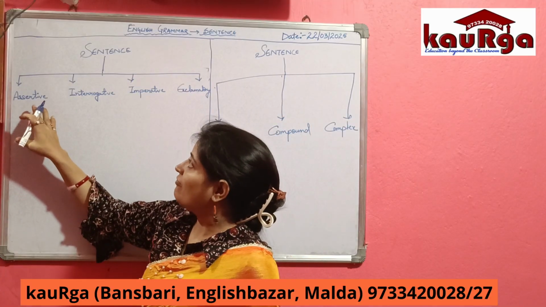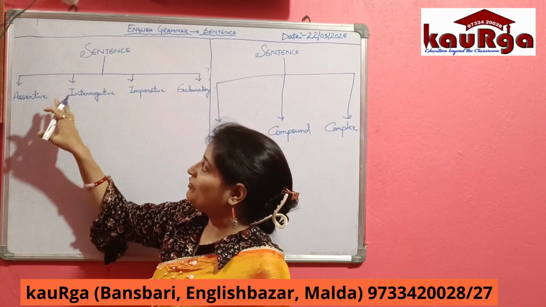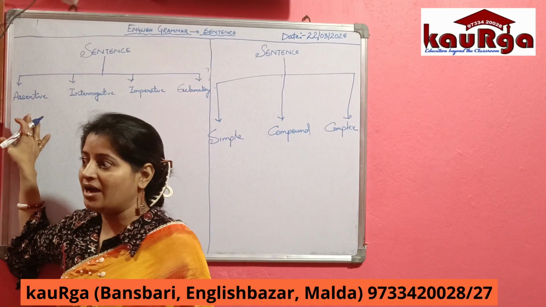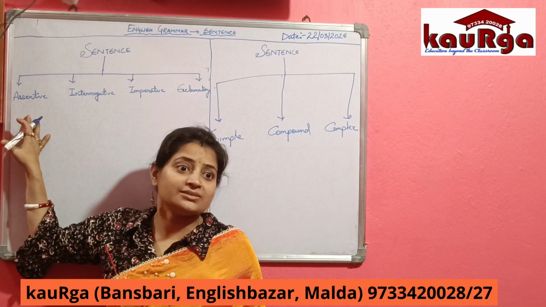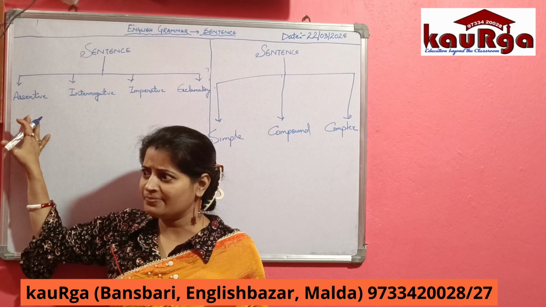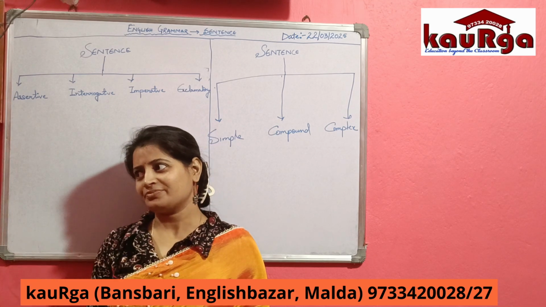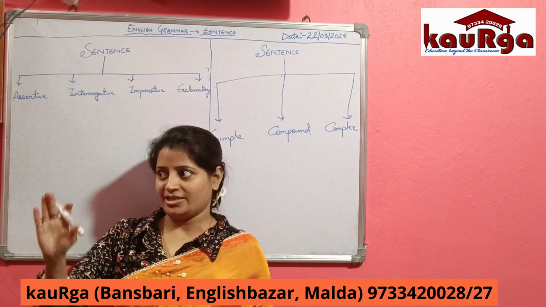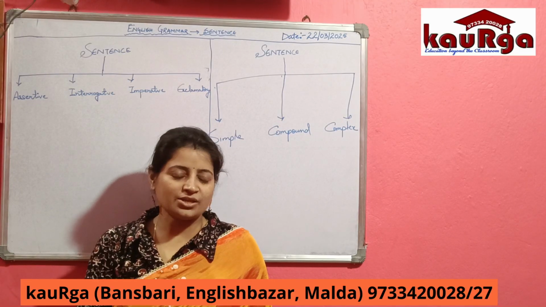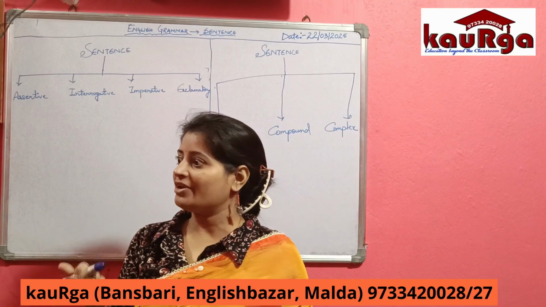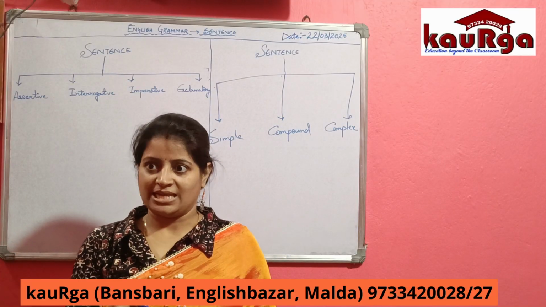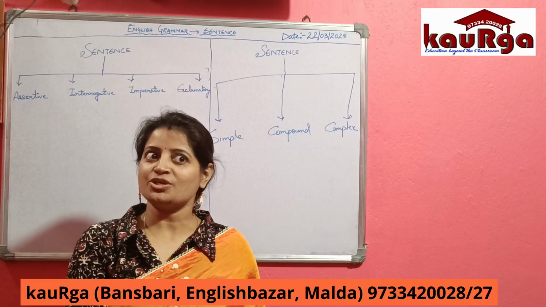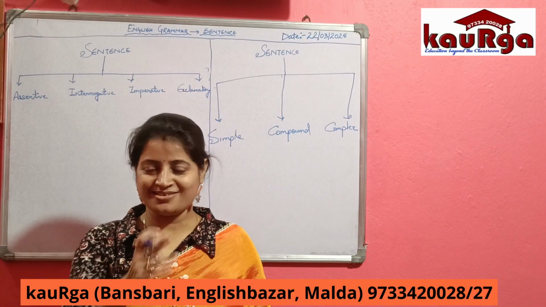Because when we divide these sentences, the first type of sentence is the assertive sentence. Now, do you have any idea what assertive sentences are? Can anybody tell me? Ma'am, it gives us any information. Gives us any information. Okay, thanks. Very good. Sit down. Can you tell me what kind of information we can get? Any kind of information, right? Yes or no? It can be positive or negative, right?